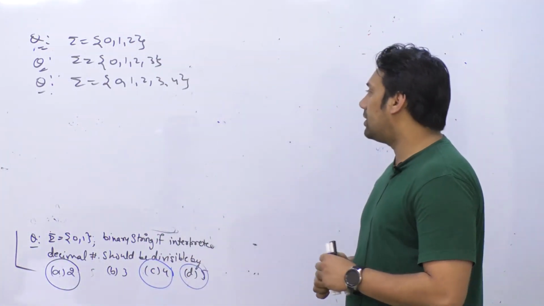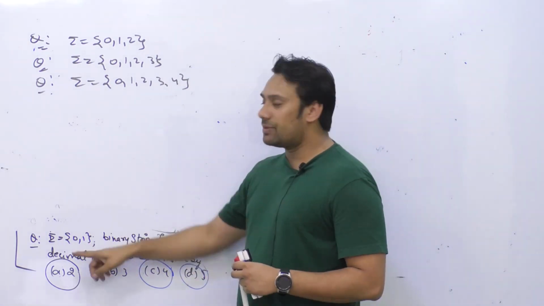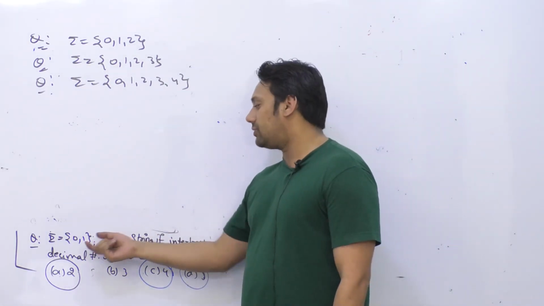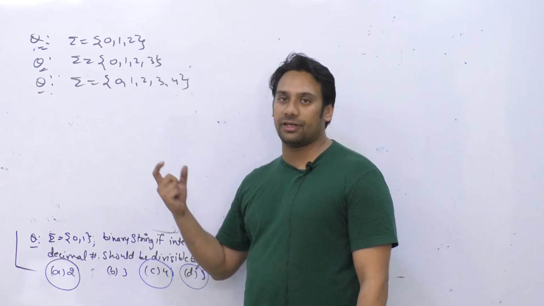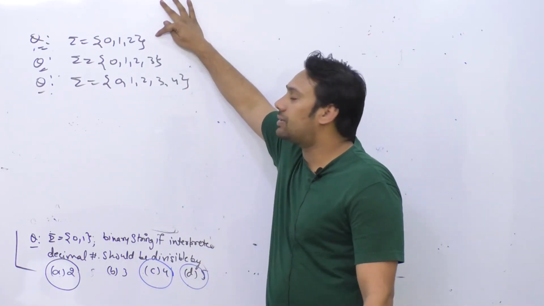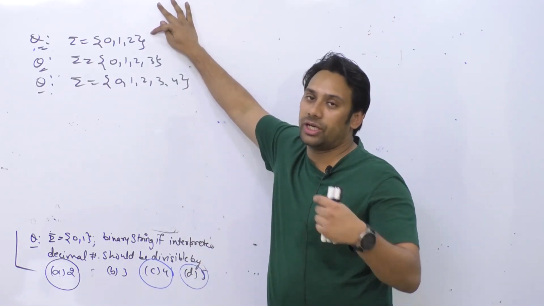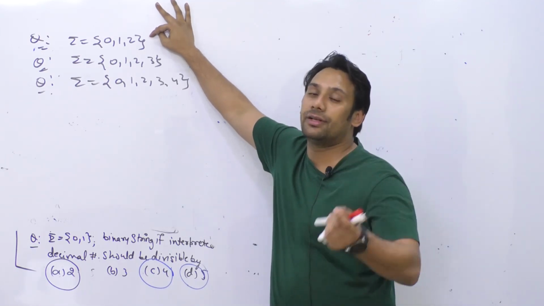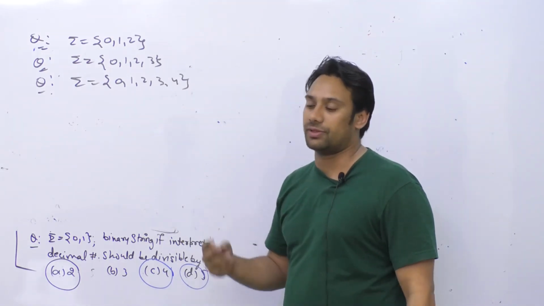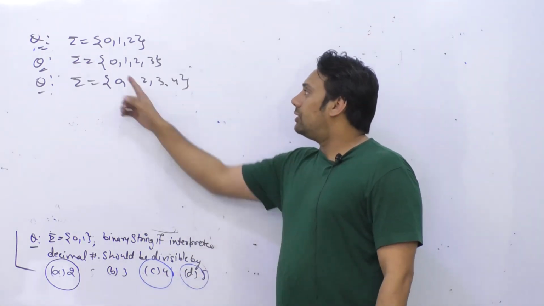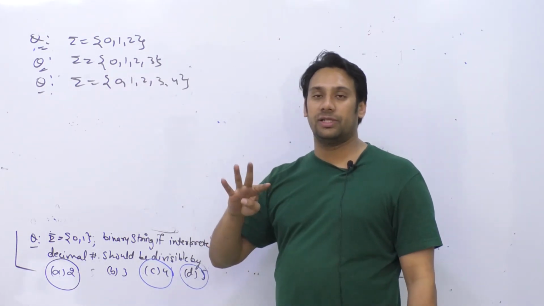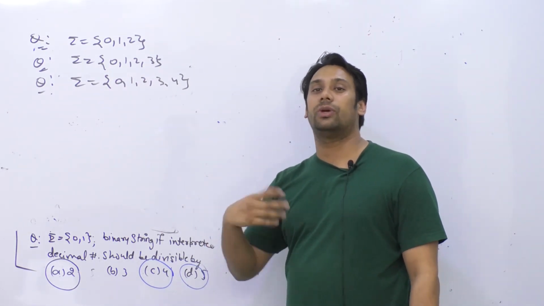For example, this alphabet contains only 2 symbols, 0 and 1, so every string will be a binary string. This alphabet contains 3 symbols, 0, 1 and 2, so every string will be a ternary string. Ternary means they are going to have 3 symbols. This one has 4 symbols, so every string will be a quaternary string.